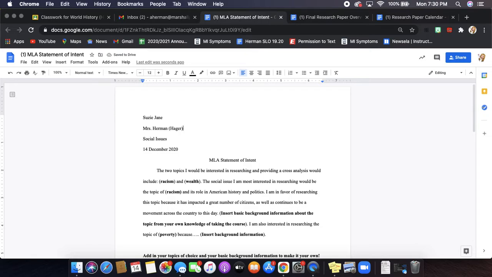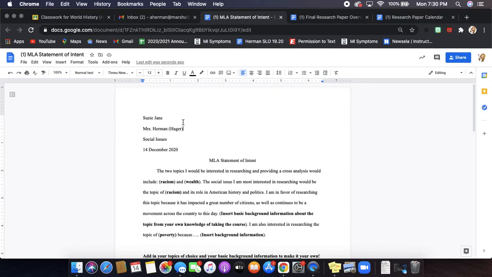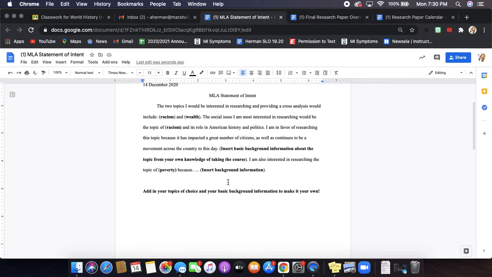I'm fine with either. Social issues, you're going to tell me the date. Okay, so make sure that all of this stuff in the top left-hand corner is still correct. Make sure you are not submitting any assignment that still has my personal information on it. Please don't do that.